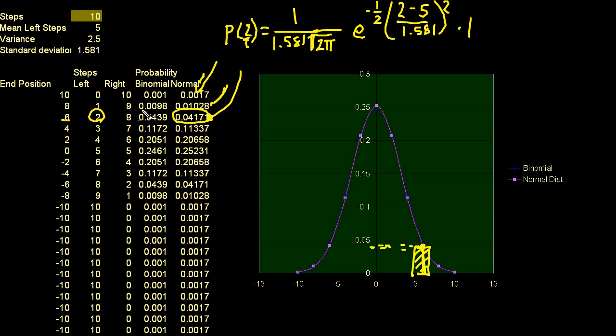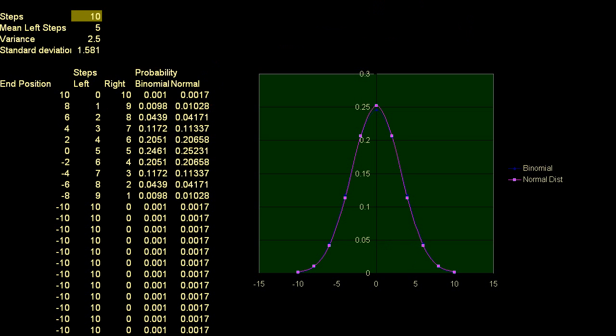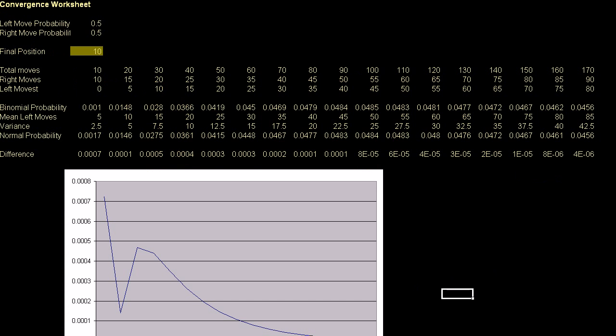And I just want to show you, even with just 10 trials, the curve for the normal distribution here is in purple, and the binomial distribution is in blue. So they're almost right on top of each other. They started when the number of steps I took was a little bit smaller, and as you take many more steps, they almost converge right on top of each other. I encourage you to play with this spreadsheet. And actually, let me show you that they converge. I made a convergence worksheet on this spreadsheet as well. If you click on the bottom tab on convergence.